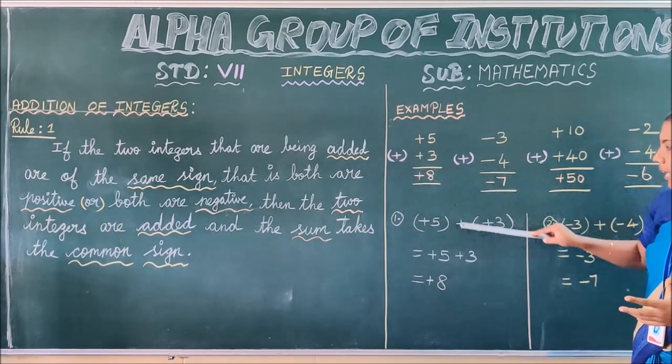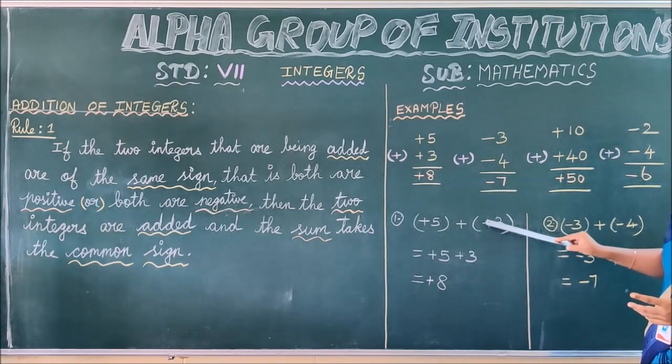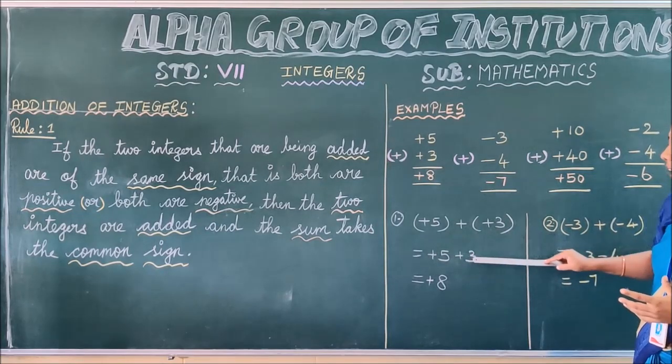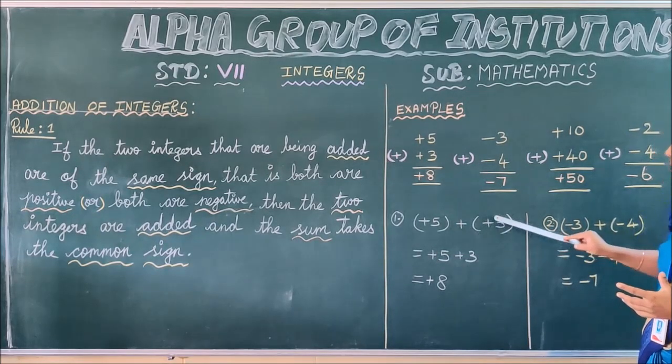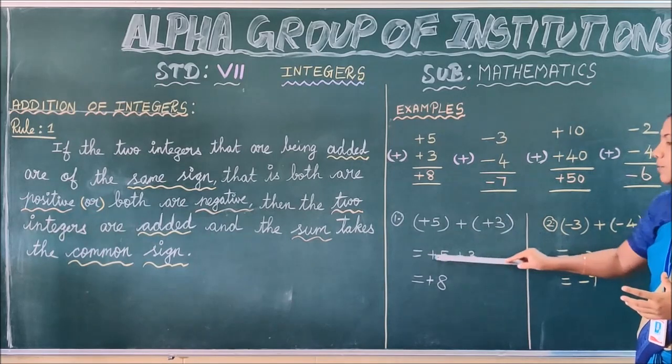Here the symbol plus and plus 3. Next, in the next step, we are removing the bracket. Plus 5 plus into plus plus 3. Thus, plus 5 plus 3.